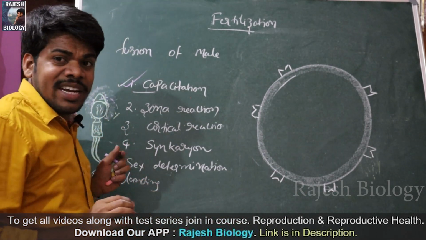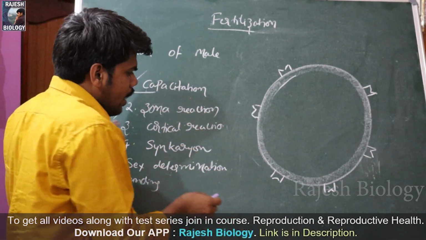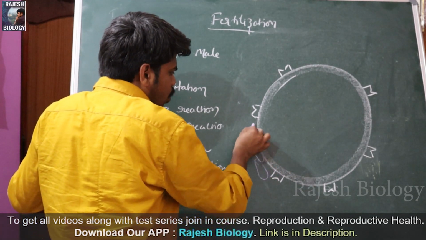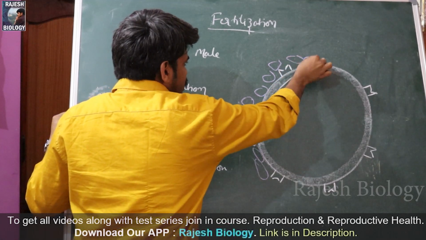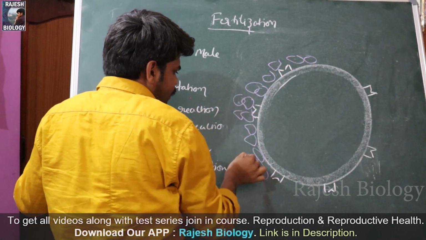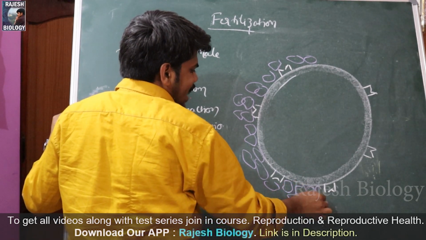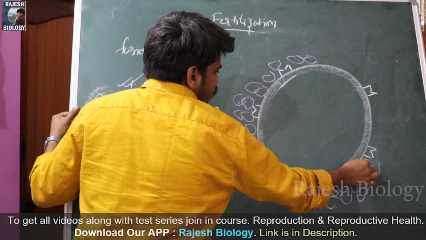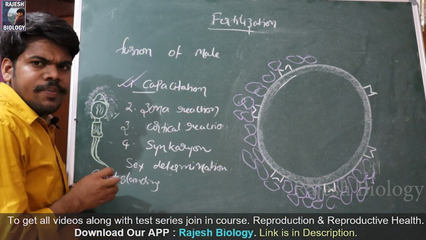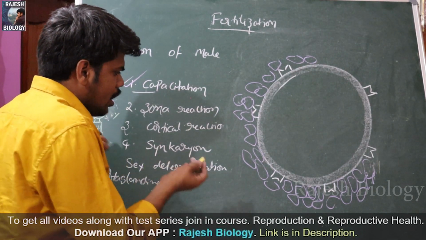Here only the sperm cells can bind, this type of receptors are present around the zona pellucida, and all these are covered by the follicular cells. These follicular cells are called what? Corona radiata. And this corona radiata has the hyaluronic acid. Hyaluronic acid. Okay. And now I'll show the sperm cells with the yellow color chalk piece.